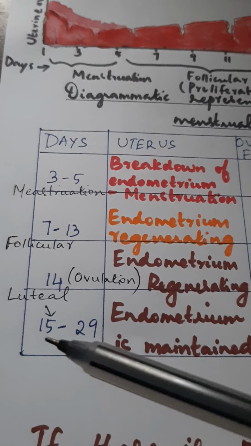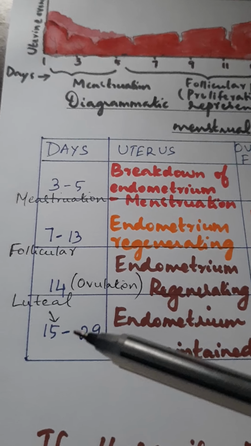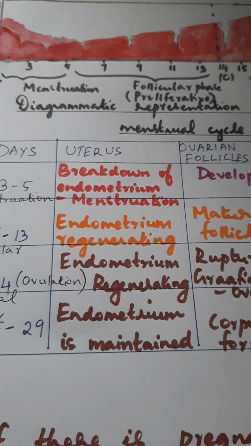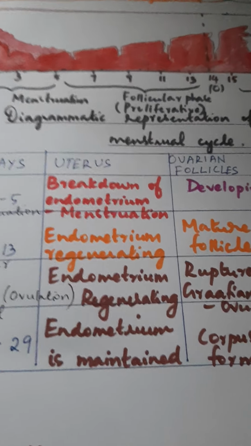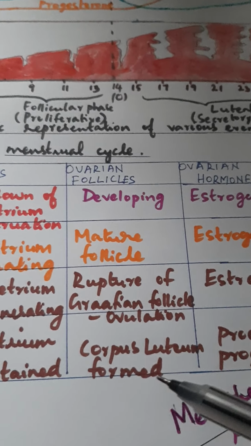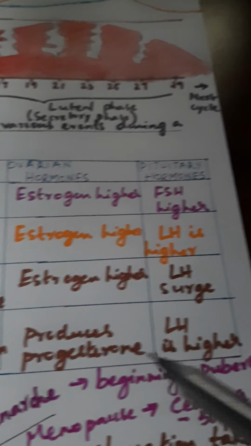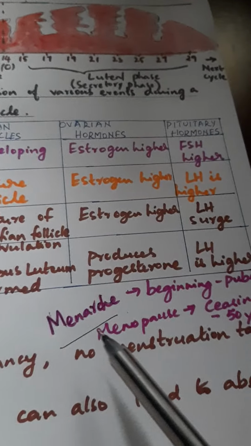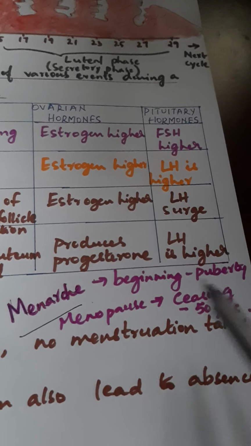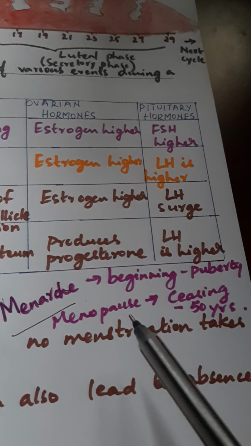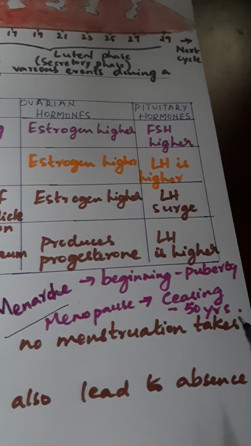And then comes the 15 to 29 days during which endometrium lining is maintained. Corpus luteum is formed and it produces progesterone. Luteinizing hormone is higher. So, we say that menarche is the beginning of menstruation during puberty, whereas menopause will cease at around 50 years of age.